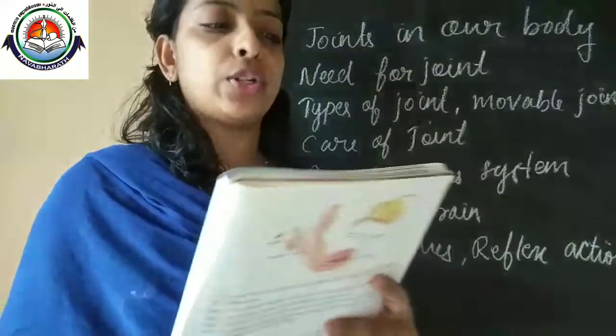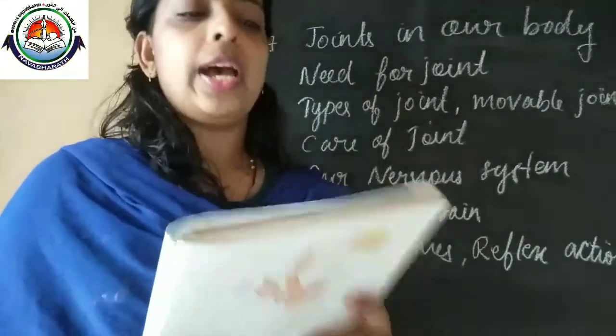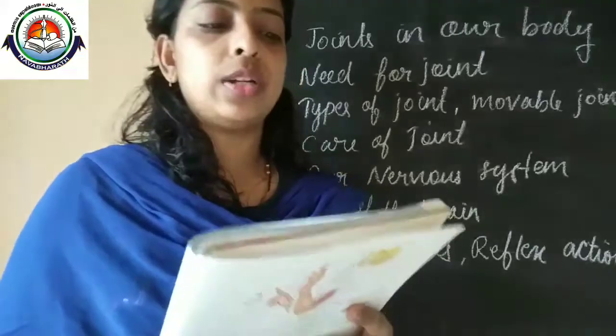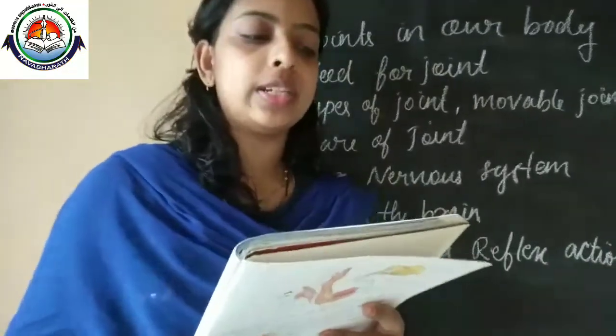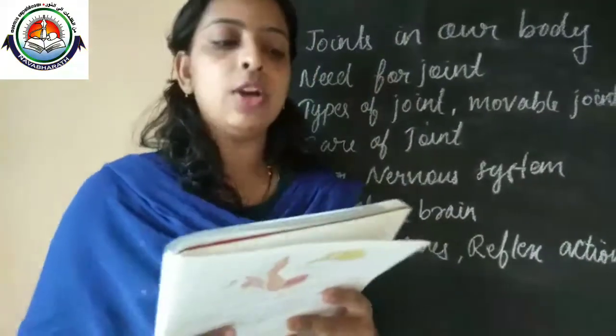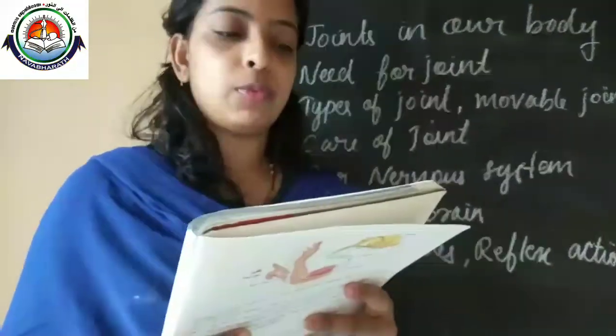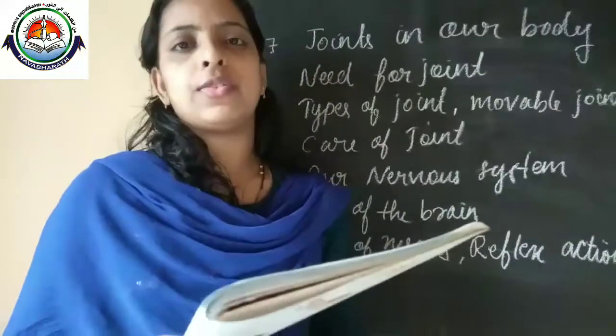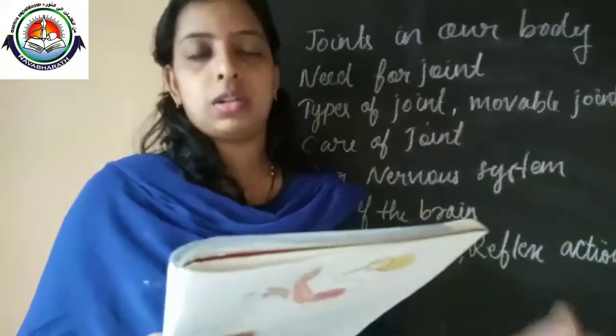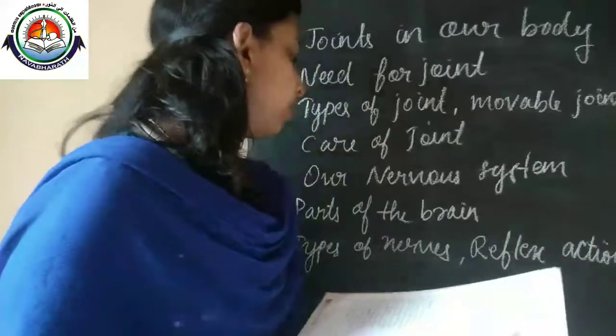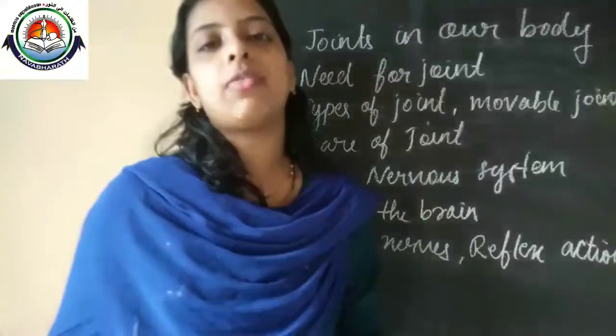Then what is the function of the nervous system? The nervous system helps to control and coordinate the activities of the body, and the nerves help to do this coordination of our body. The next one is reflex action.